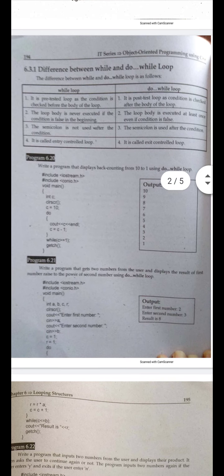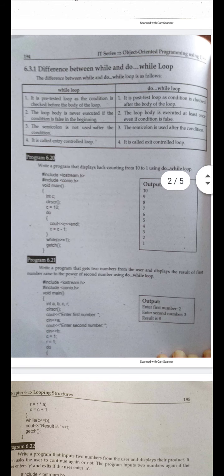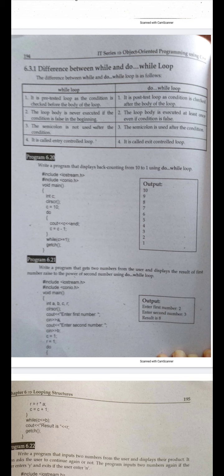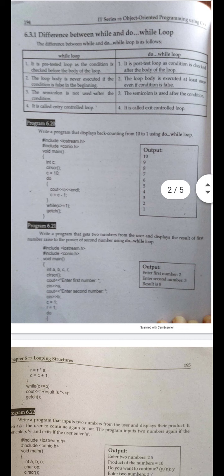Clear? Now come toward the second main difference of the while and the do while loop. The loop body is never executed if the condition is false in the beginning. But in the do while loop, the loop body is executed even if the condition is false. It will be executed at least once, even if the condition is false. Why? Because the condition is checked after the body of the loop. So the body of the loop will be executed at least once. This is the second difference.